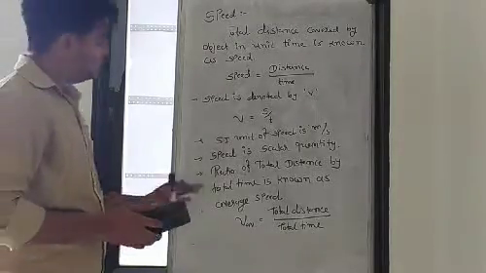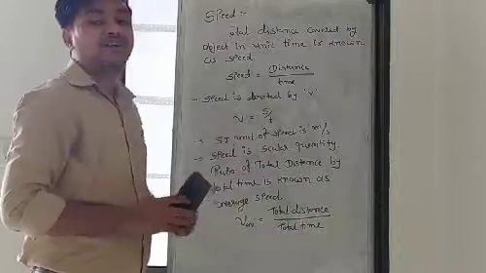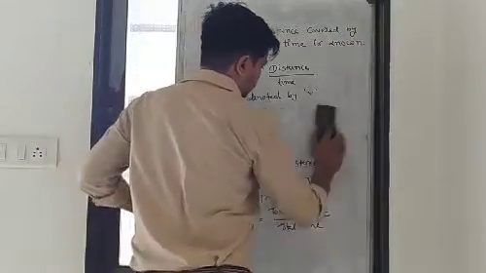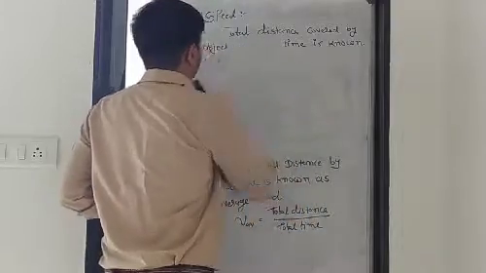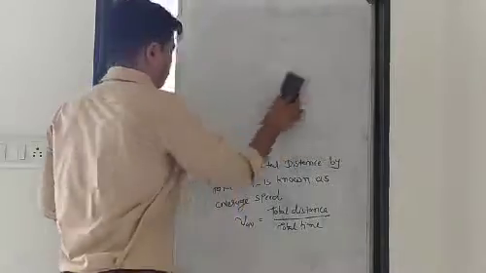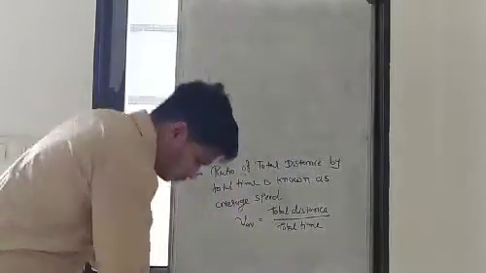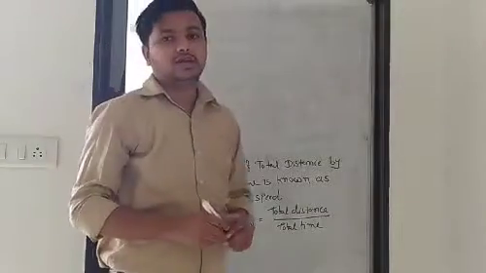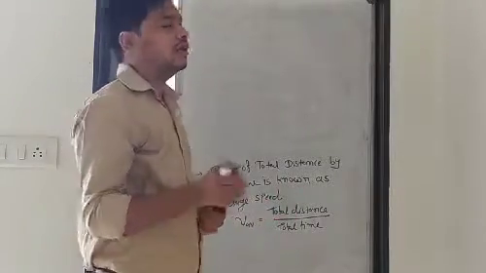Now, we'll see the average speed. What is average speed? You have studied in maths how to find the average, right?